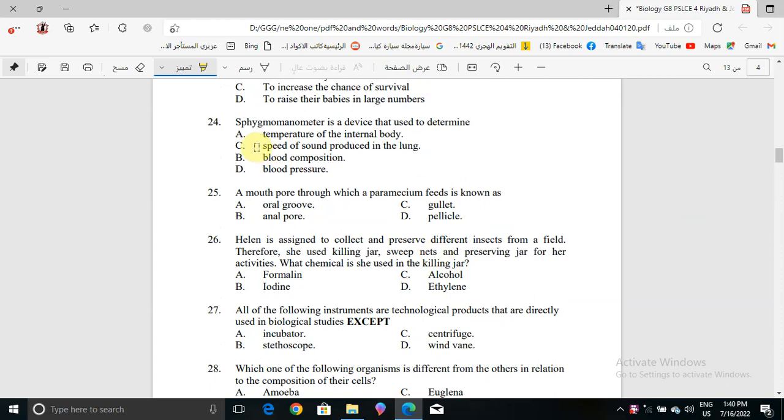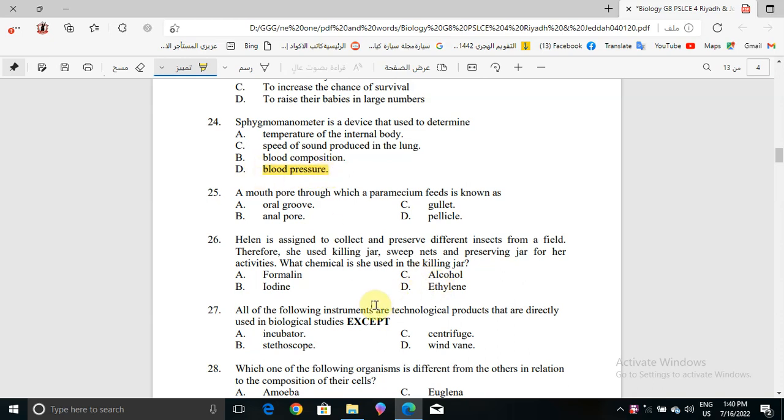Now question number 24. Sphygmomanometer is a device that is used to determine what? Temperature of the internal body, speed of sound produced in the lung, blood composition, or blood pressure. The correct answer will be blood pressure, used to measure blood pressure.